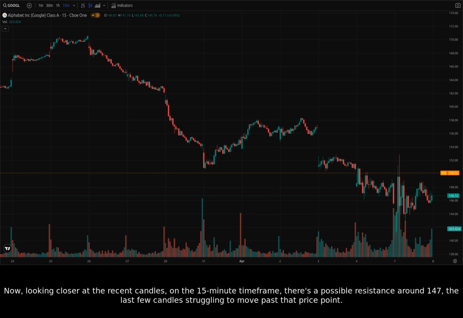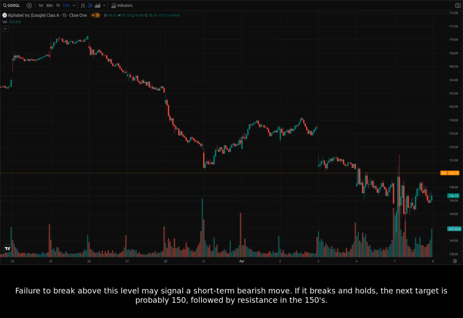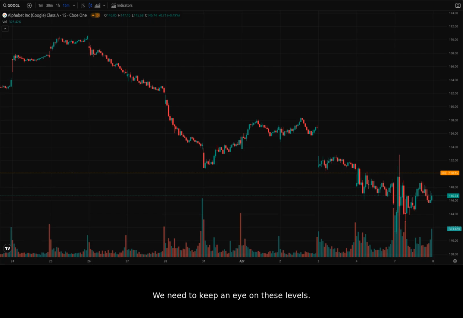Now, looking closer at the recent candles on the 15-minute time frame, there's a possible resistance around 147, the last few candles struggling to move past that price point. Failure to break above this level may signal a short-term bearish move. If it breaks and holds, the next target is probably 150, followed by resistance in the 150s. We need to keep an eye on these levels.